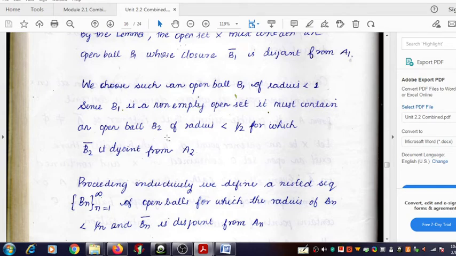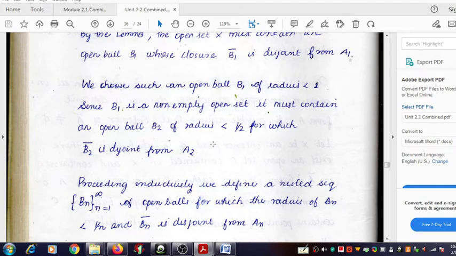It has radius less than 1 by n minus 1, because B2 has radius less than 1 by 2, B3 has radius less than 1 by 3, and so on.